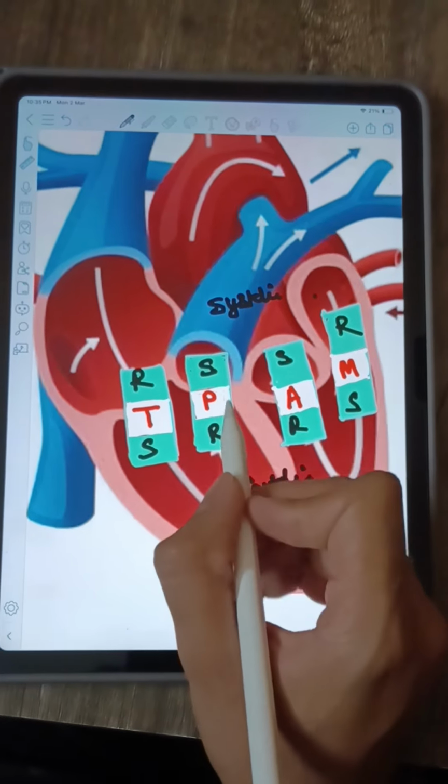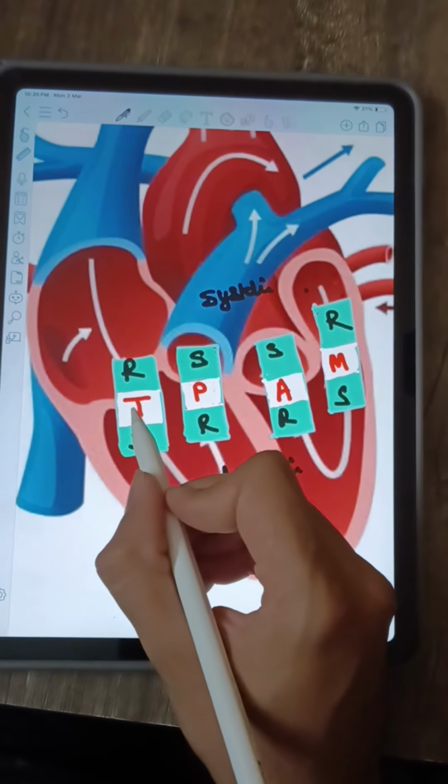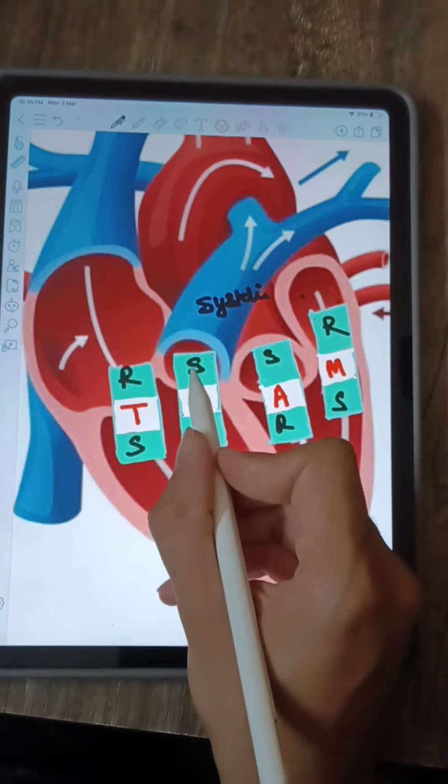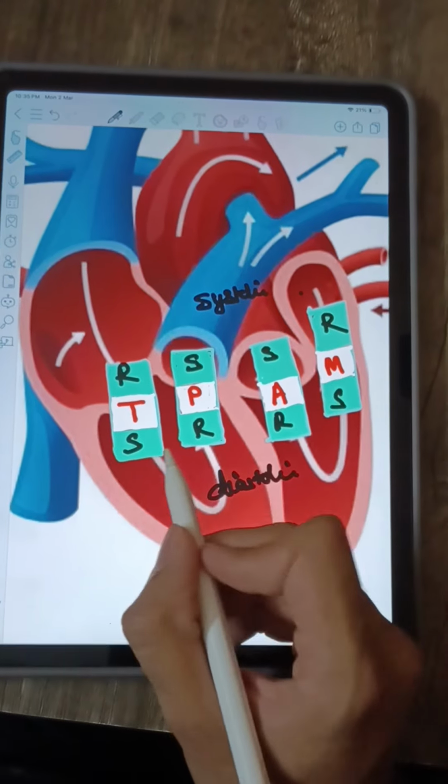In systolic murmurs, we have to write two S in the middle and R on the opposite side, that is the tricuspid regurgitation, pulmonary stenosis, aortic stenosis, and mitral regurgitation.